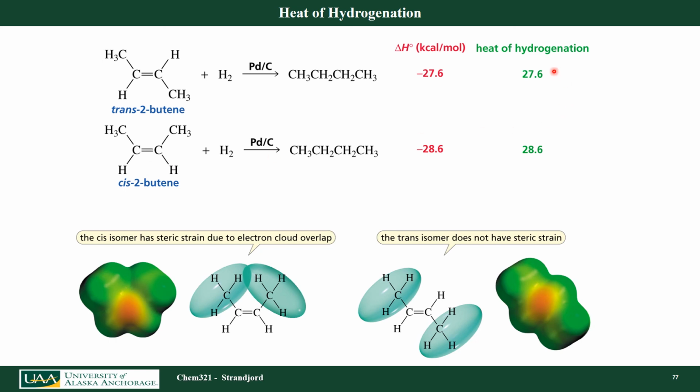So the heat of hydrogenation for the trans-2-butene is 27.6, and the heat of hydrogenation for the cis-2-butene is 28.6. These cartoon drawings down here sort of show how the overlap is and why you would believe that the cis is less stable than the trans, because my methyl groups, their electron clouds, are further apart from each other.